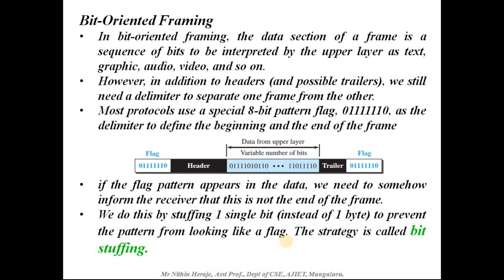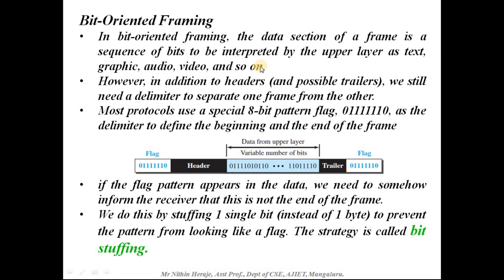The next approach is bit oriented framing. So what is bit oriented framing and what happens in it? Let's go through it. In bit oriented framing, the data section of a frame is a sequence of bits to be interpreted by the upper layer as text, graphic, audio, video, and so on.